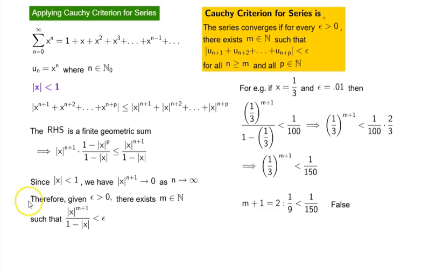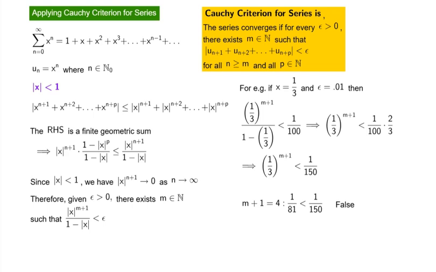Now let's say m plus 1 is equal to 2. We get 1/9 is less than 1/150. Again, false. m plus 1 equal to 3, which is 1/27 is less than 1/150. Again, false. What about m plus 1 equal to 4? We get 1/81 is less than 1/150.